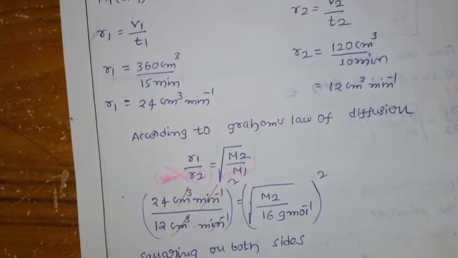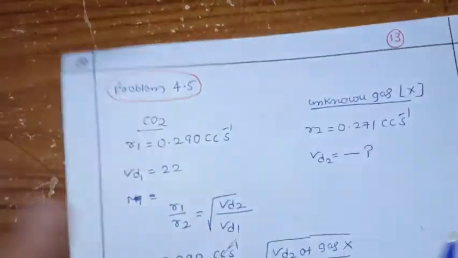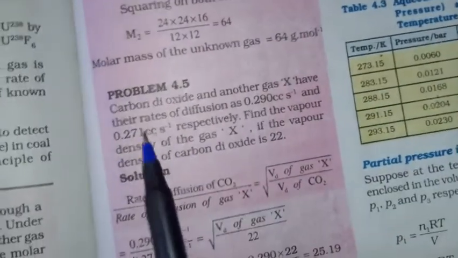Okay, this is another application of Graham's law of diffusion. Based on that we have seen the problem. Okay, this is about Graham's law of diffusion. Next we have another problem on Graham's law of diffusion, problem number 4.5. Okay, now let us see the problem. What is given there? A numerical problem here.